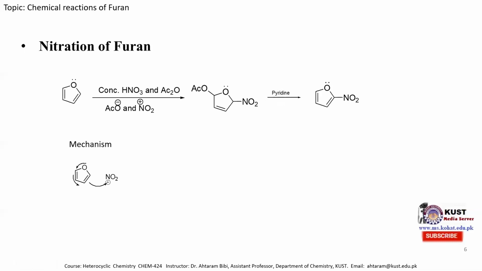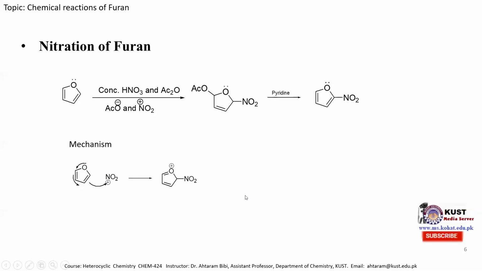The mechanism is mentioned over here, that this is the electrophile, the nitronium ion. When this lone pair of electrons shifts over here, this pi electron shifts over here, and this pi electron attacks the nitronium ion, this species is produced in the first step. In the second step, to neutralize the positive charge of the oxygen atom, the acetate ion attacks this carbon atom, producing this intermediate species.